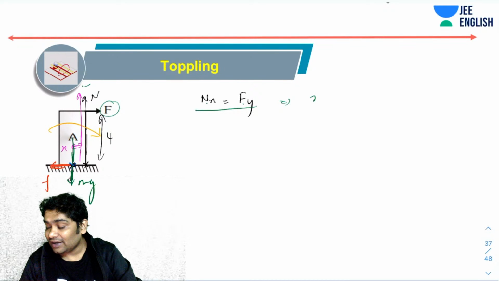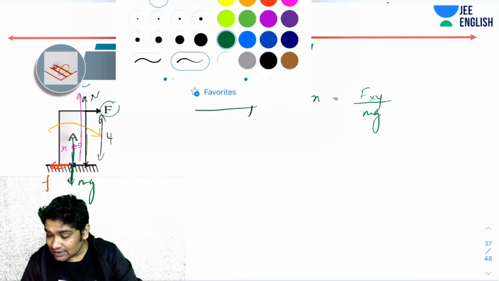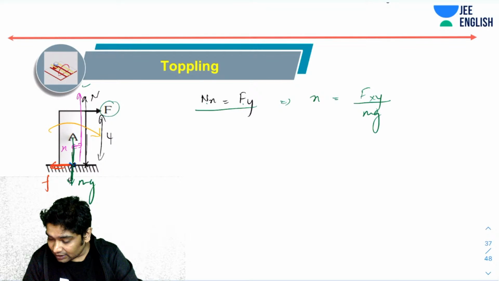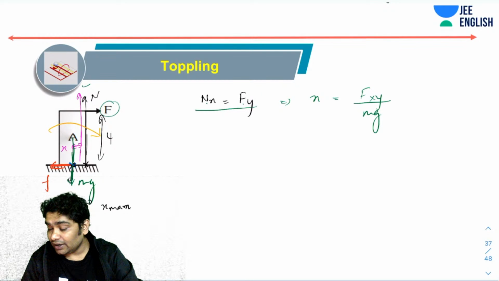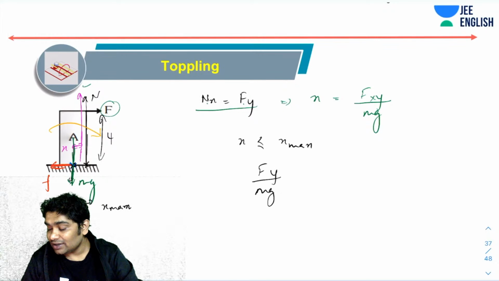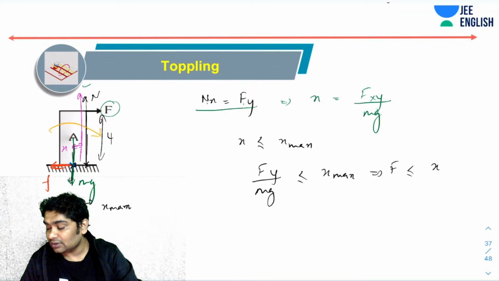X, the shift, is F into y over N. Now it cannot be greater than X max. So X is less than or equal to X max, which gives F into y over mg is less than or equal to X max, or F should be less than or equal to X max mg over y.